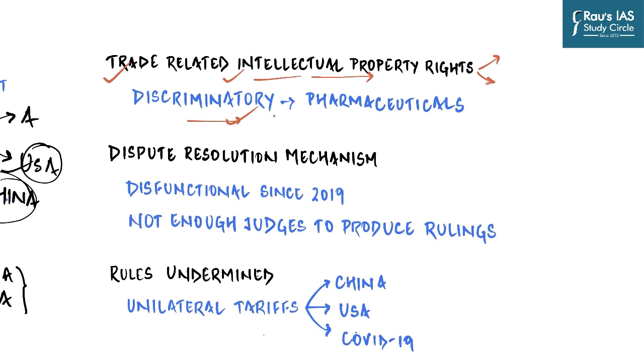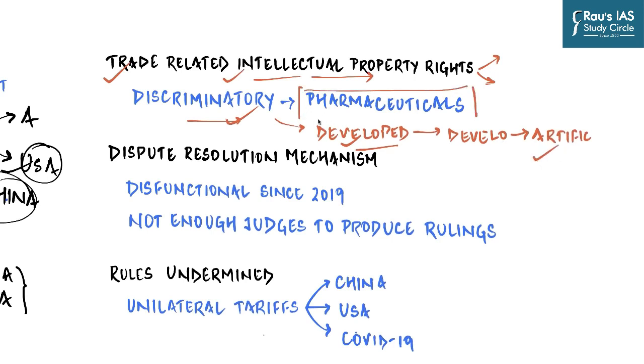Why is it discriminatory? Because most of the intellectual properties are owned by countries which belong to the developed world. And now they want to sell their products in developing countries but want their IPRs to be protected at the same level as they are protected in developed countries. And this is leading to the creation of artificial scarcity of products, which can be okay in some cases but cannot be good in various fields. For example, in medical fields, in pharmaceuticals.